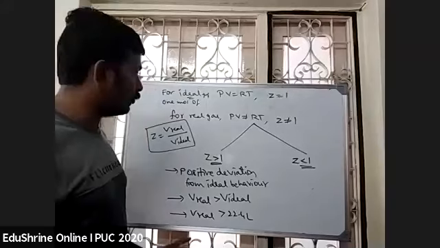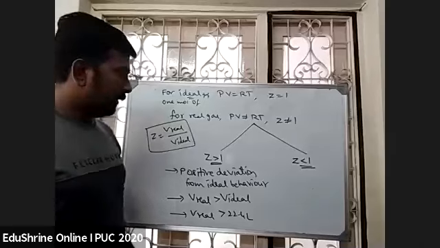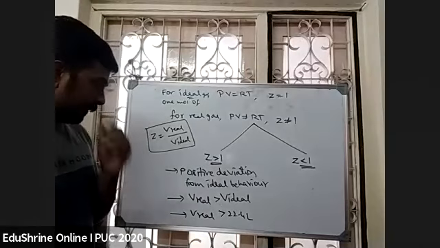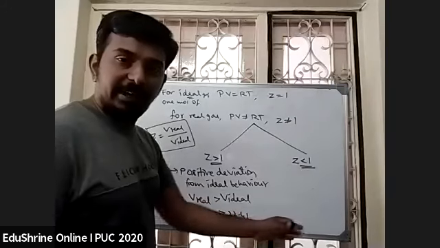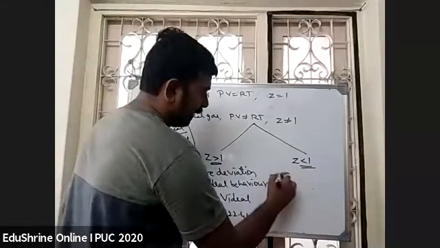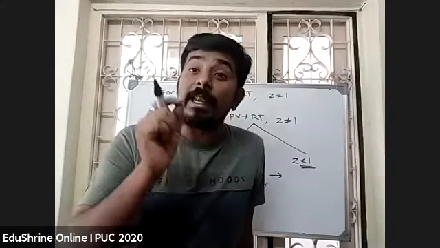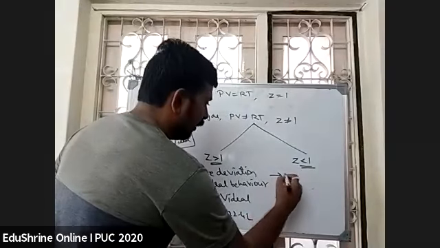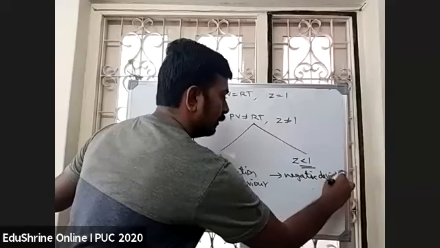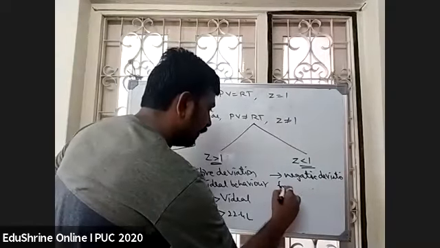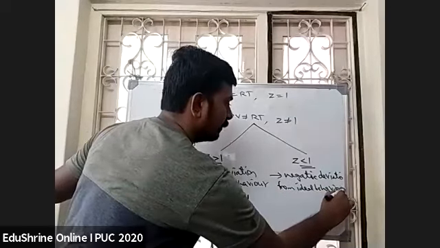Those are the other 2 points also. First, write on this part. I'll give you the other one. Write out in here for Z less than 1. For Z less than 1, see here, when Z is less than 1, then it indicates the gas is showing negative deviation from ideal behavior.